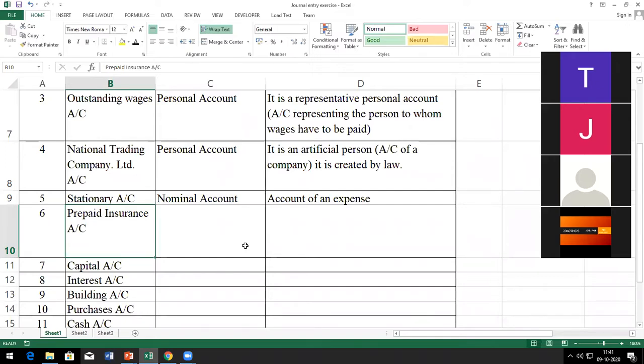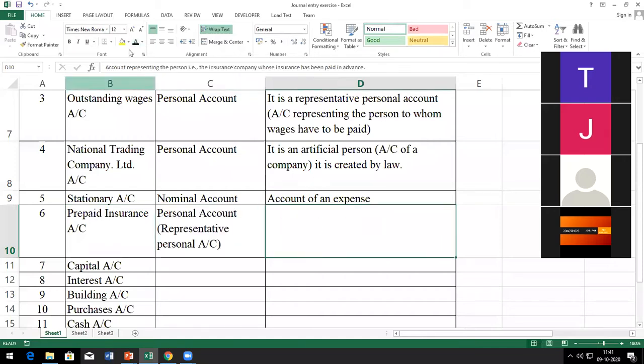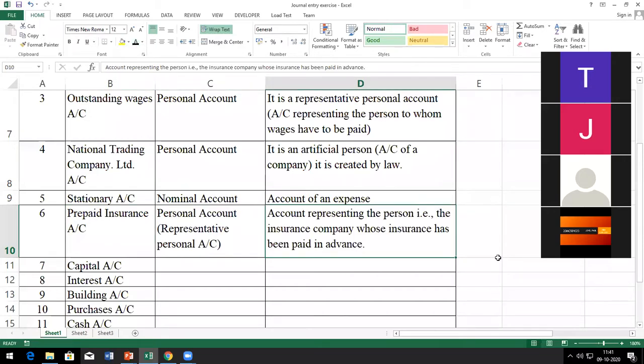But nature-wise, it is a personal account, because the insurance which is being prepaid is taken for a person. It can be a natural person or an artificial person. That is why anything which is prepaid, the expense which is for a person, is called a personal account only. So it is a personal account. It is a representative personal account. Okay. Is it clear? Any doubt? No, sir.